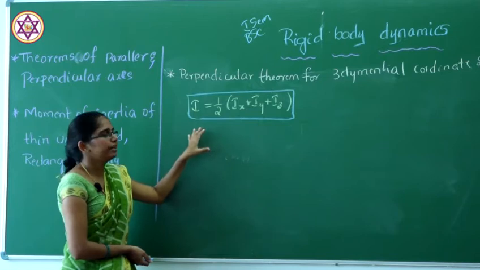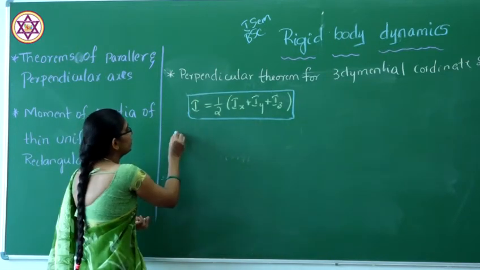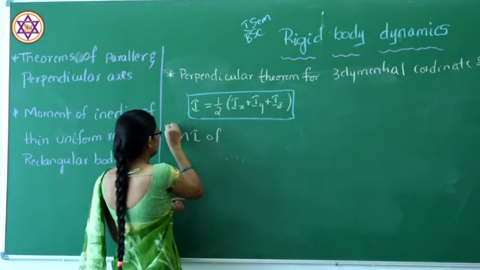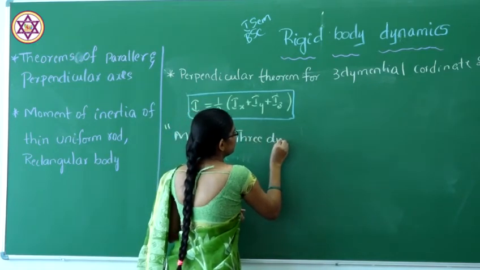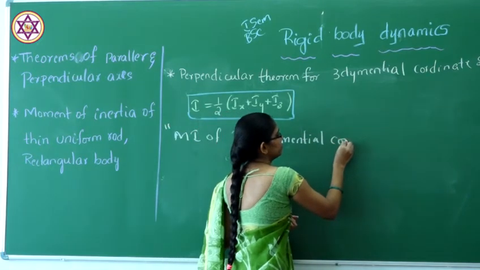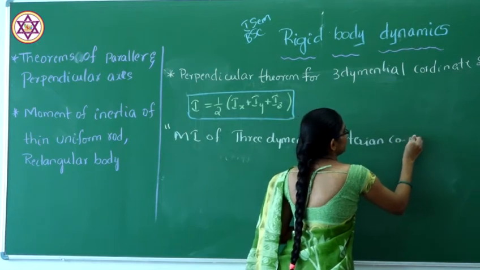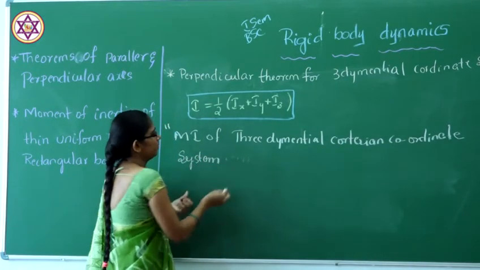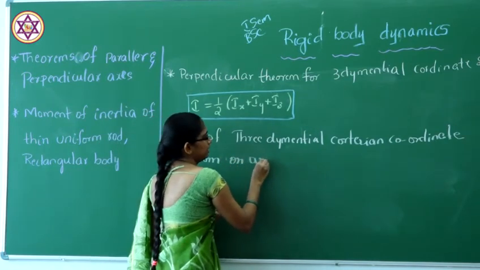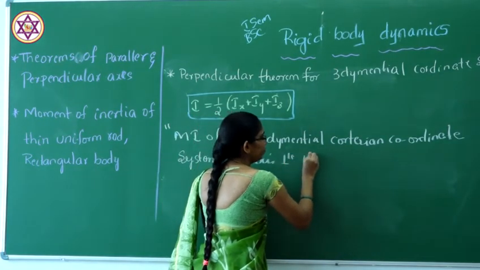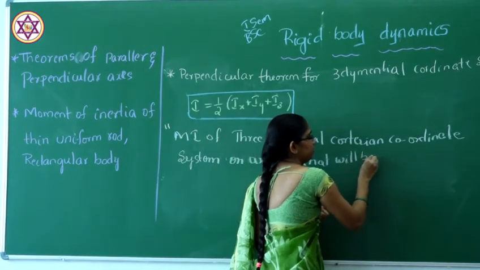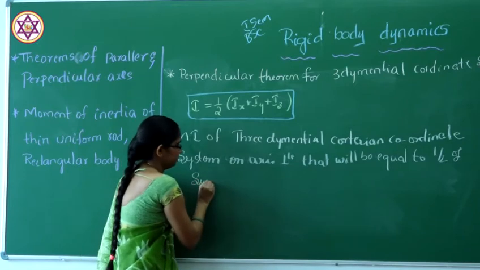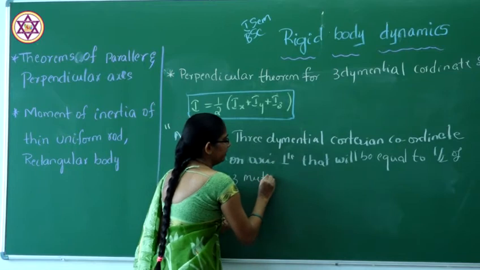So let us state the statement: I will be the moment of inertia of a 3-dimensional Cartesian system about an axis, which is perpendicular, and that will be equal to half of the sum of the moments of inertia about the three mutually perpendicular axes.